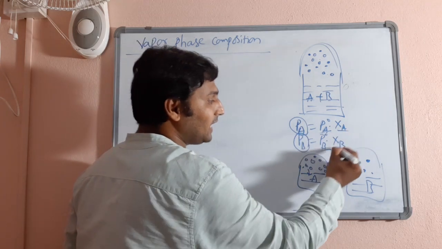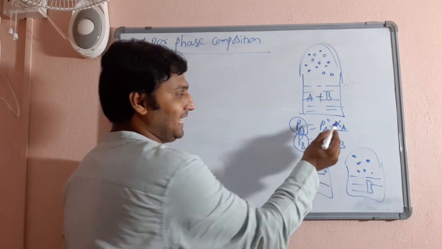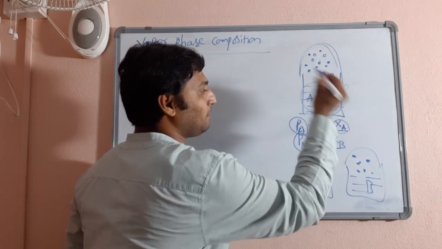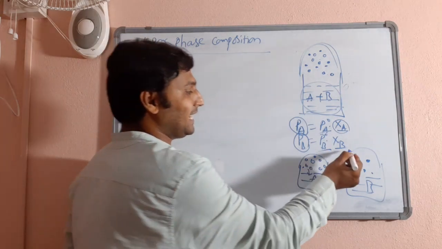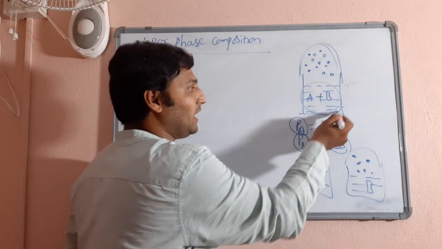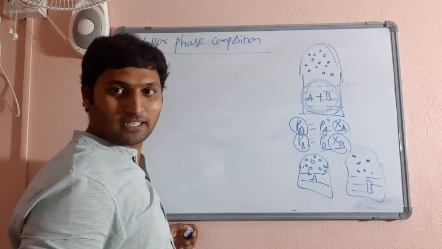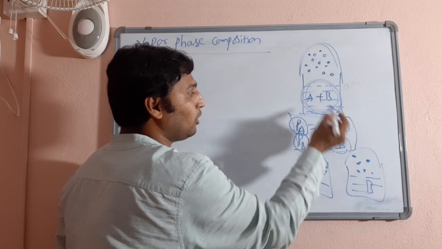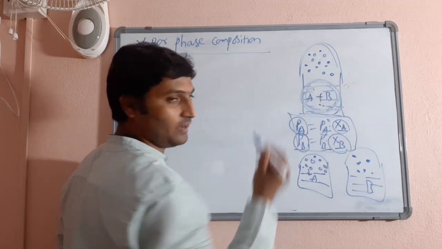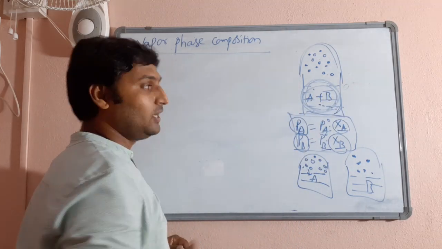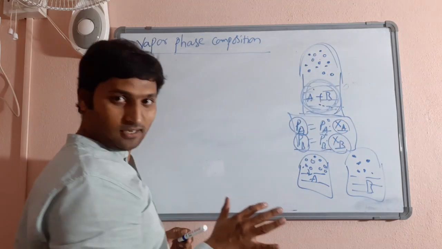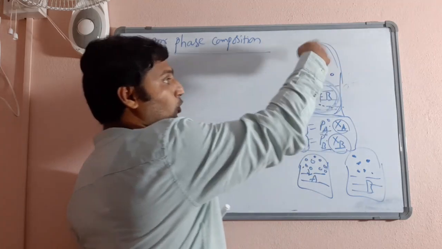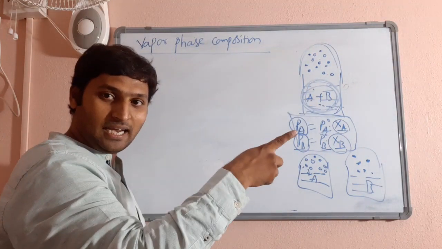Then what are XA and XB? XA is mole fraction of liquid A in the A plus B liquid mixture. XB is mole fraction of liquid B in the liquid A plus B mixture. Means in these relations what we have is mole fractions of the liquids in their liquid phase. Now same mixture at same temperature has evaporated, and these vapors contain vapors from both A and B, right?